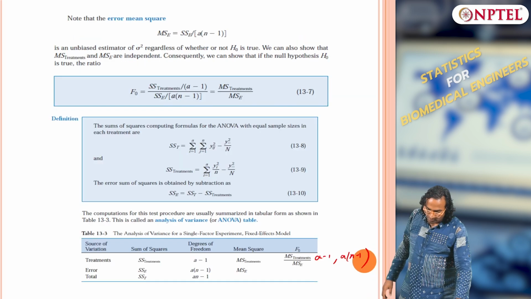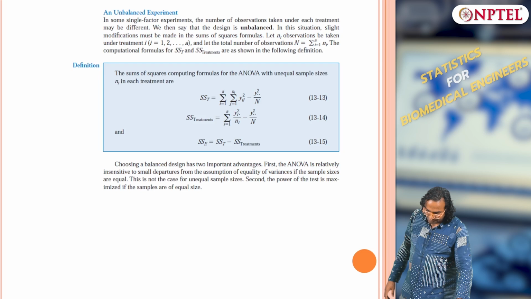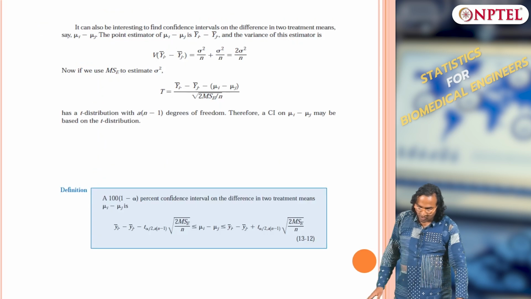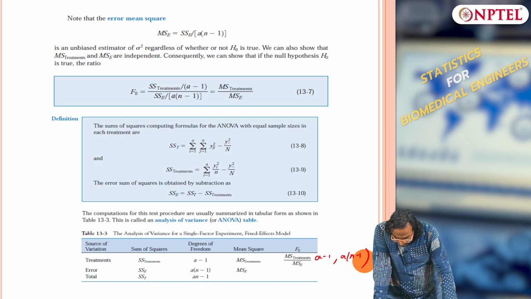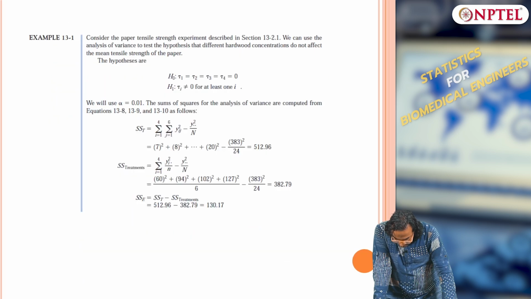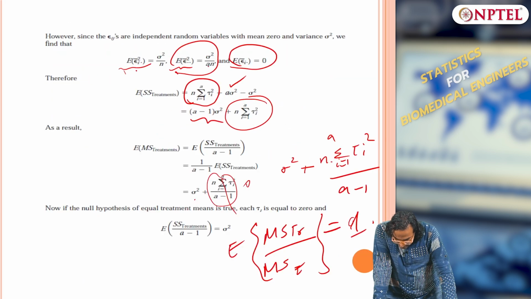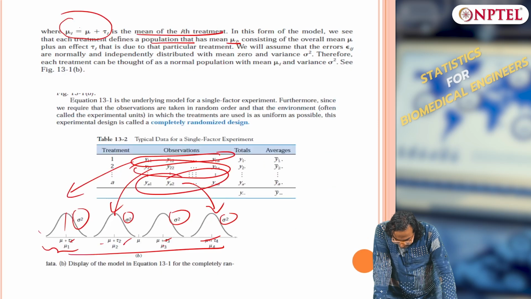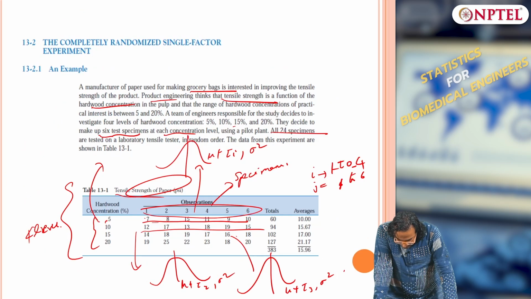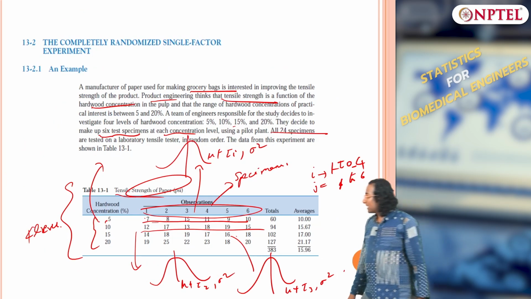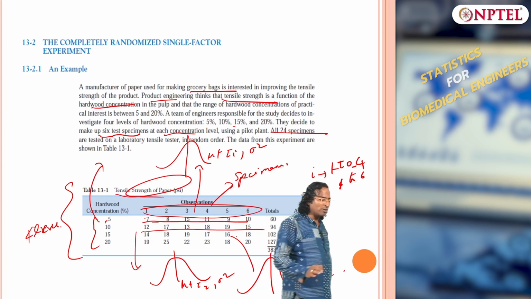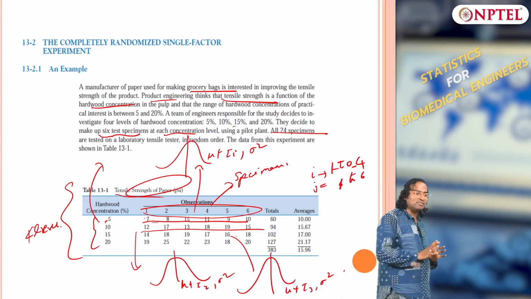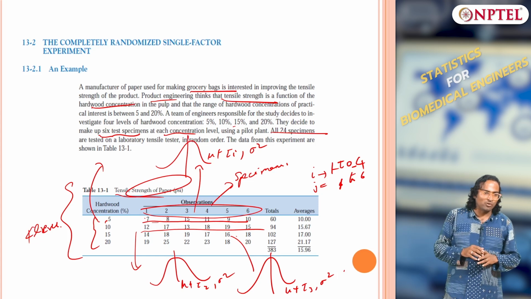So shall we solve a problem? Because unless you solve a problem you may not be able to get it. So where is the data set? Go back to the simple test. So here is the simple example. I want you to start doing the ANOVA. Start doing, otherwise nothing will happen.